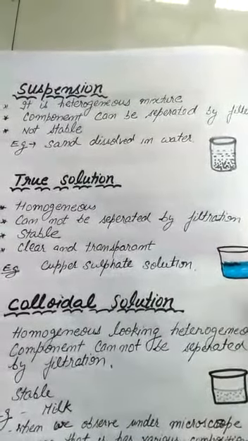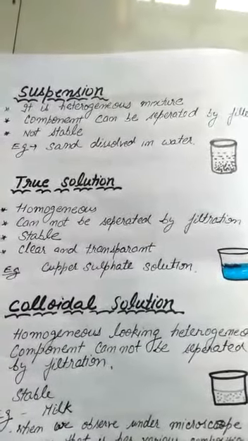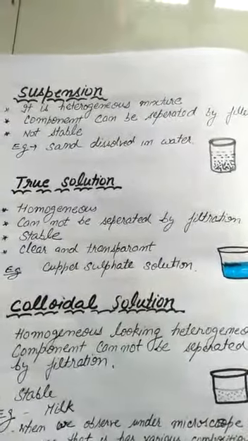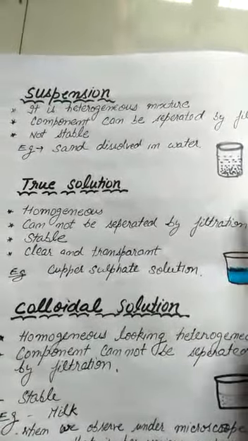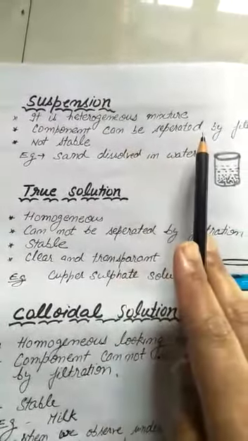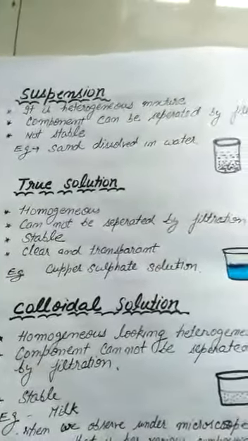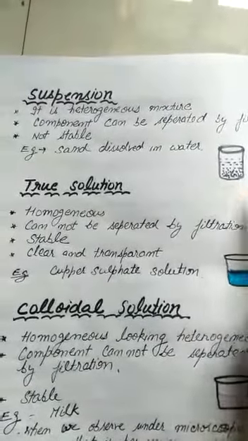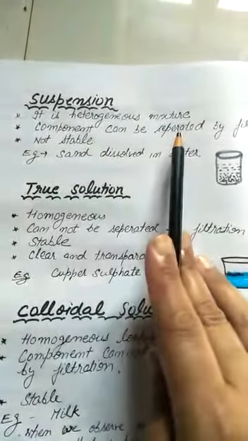When we dissolve sand in water and set it for some time, after some time we see that the particles of the sand will settle down. So which type of mixture is it? It is a heterogeneous mixture. Heterogeneous mixture, in which I told you that particles are not uniformly distributed and a separate layer is formed. So suspension is a heterogeneous mixture.